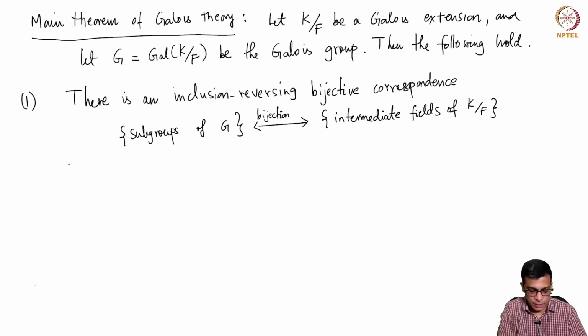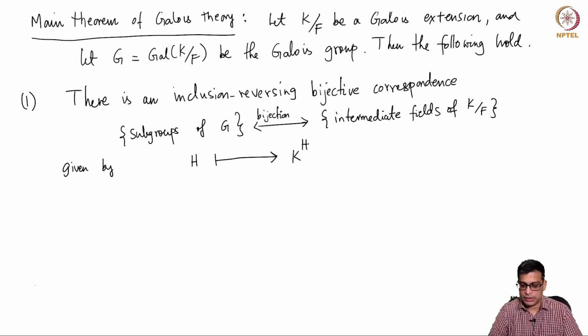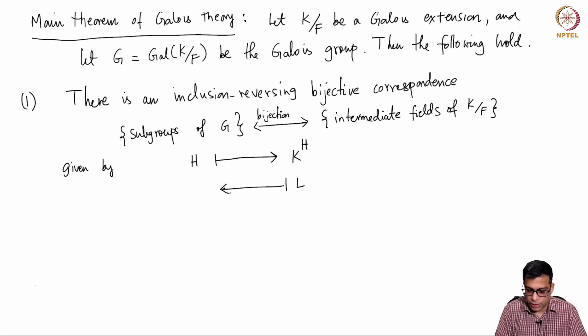And it is given by this: H is a subgroup, and you simply send it to K^H. We will expressly show that it is an intermediate field. On the other hand, if you take an intermediate field L, it is going to go to Gal(K/L).